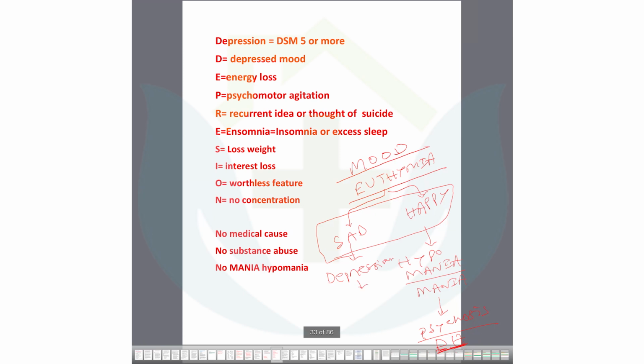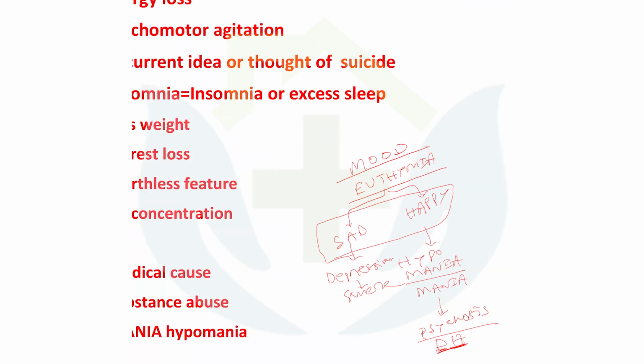This mild depression can go to the severe major depression. Then patient can also go to the psychosis. Delusion, hallucination can occur with the depression also, and then suicide. So I think this is so much important to know about the mood scale. This is a scale, universal scale.